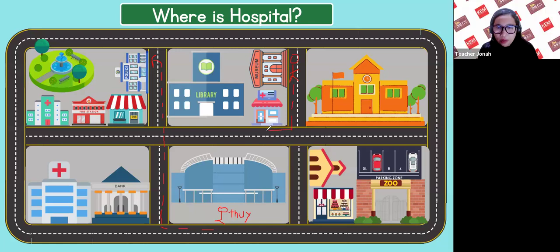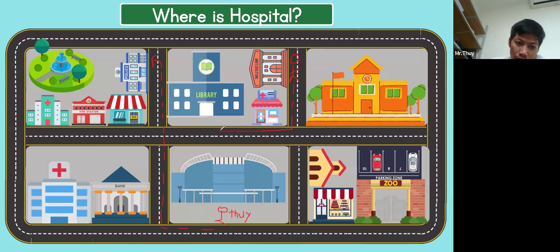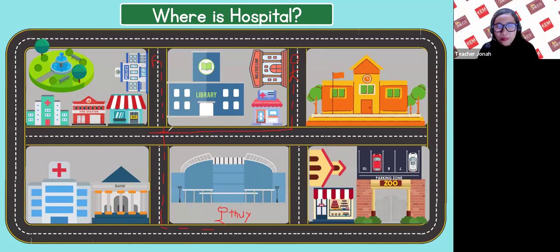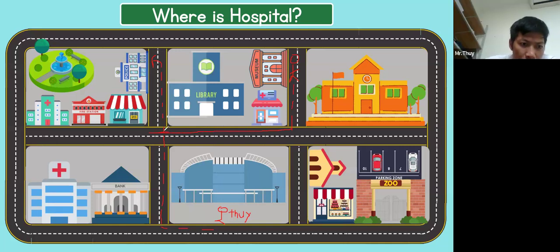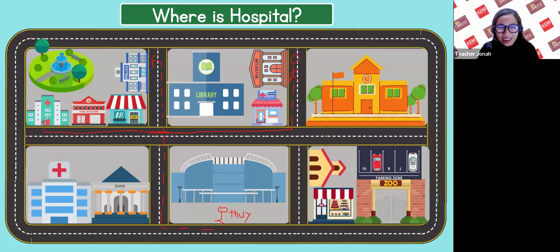Go straight, and when you go to the first intersection and across the intersection, the hospital is next to the fire station. Okay, say thank you, Mary. You're at the hospital now.